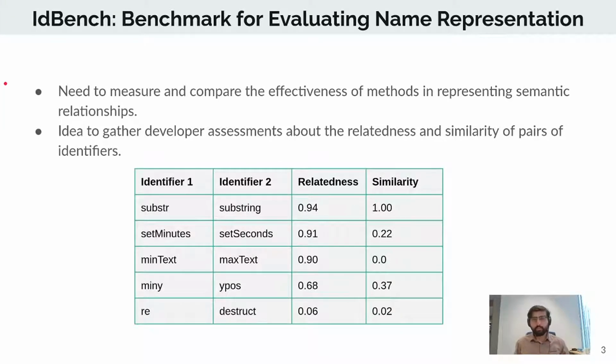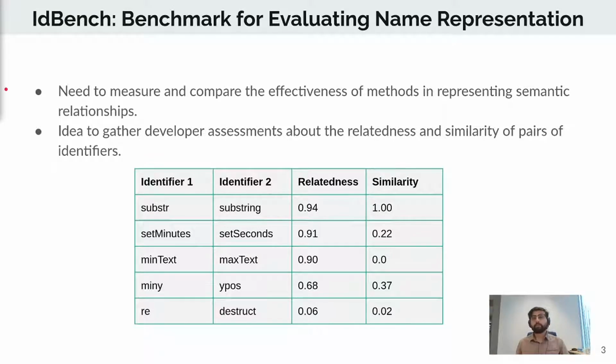From the table, what one can clearly observe is that identifiers actually share various different types of relationships with one another. In the first example, substr is actually an abbreviation of substring. Min-text and max-text are opposites of each other. So they have a varying degree of relatedness and a varying degree of similarity between one another.